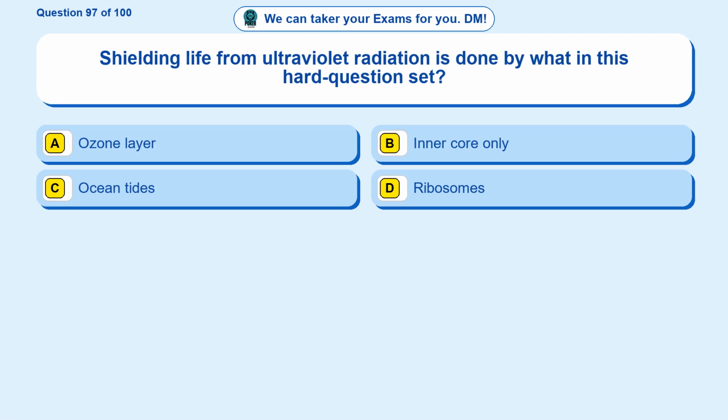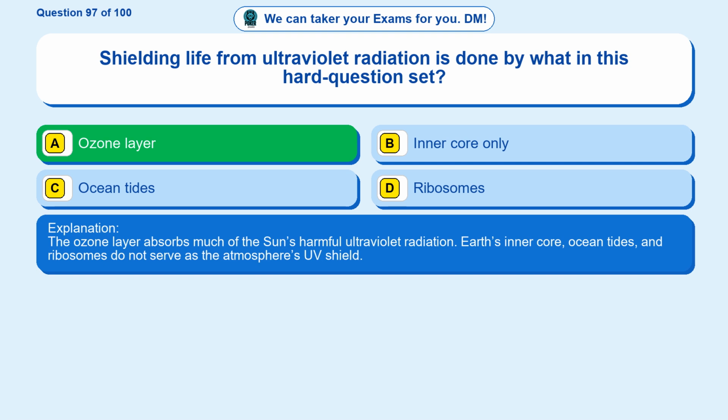Question 97. Shielding life from ultraviolet radiation is done by what in this hard question set? Option A, ozone layer. Option B, inner core only. Option C, ocean tides. Option D, ribosomes. The correct answer is option A. Ozone layer. The ozone layer absorbs much of the sun's harmful ultraviolet radiation. Earth's inner core, ocean tides, and ribosomes do not serve as the atmosphere's UV shield.